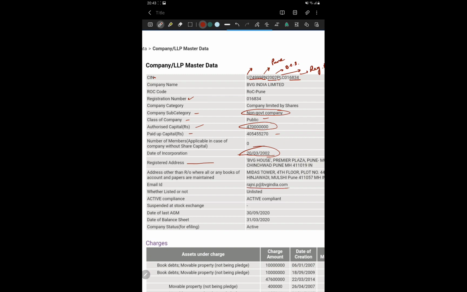The registered email ID of that company, the address other than the registered address where all or any books of accounts and papers are maintained, then active compliance, whether it is active or non-active, the date of the last annual general meeting held, the date of the last balance sheet, and the company status for e-filing.